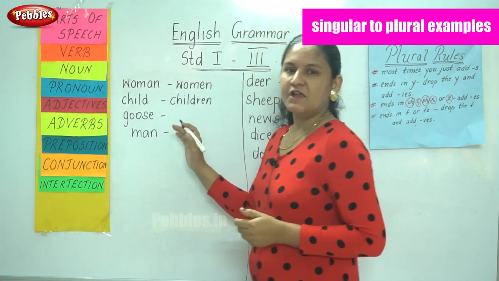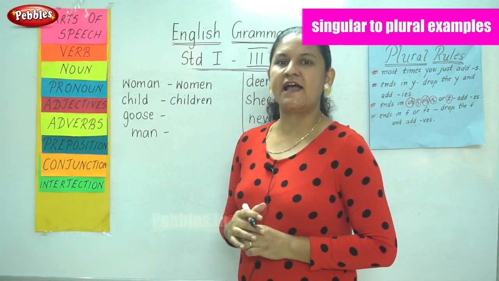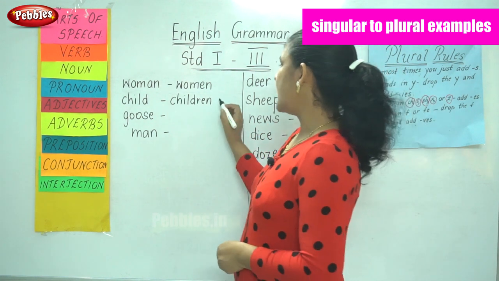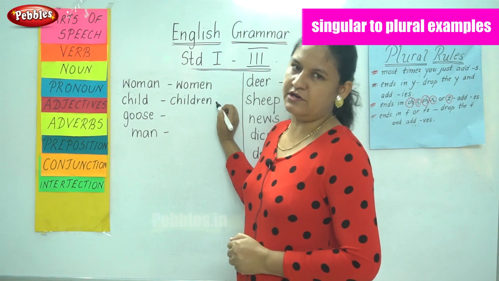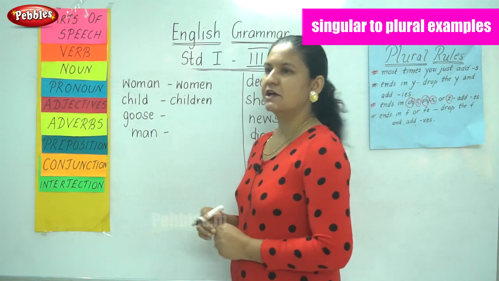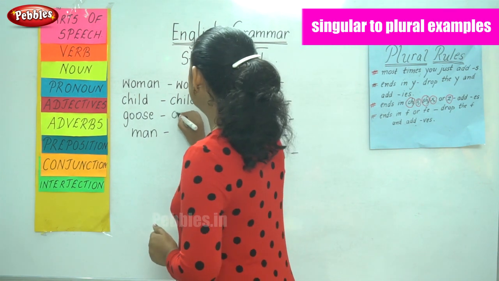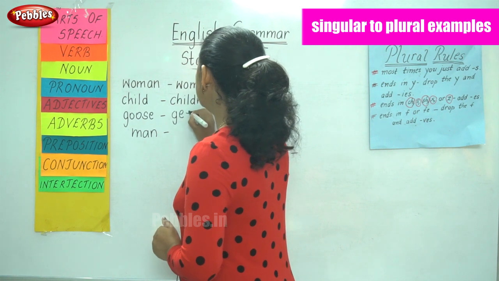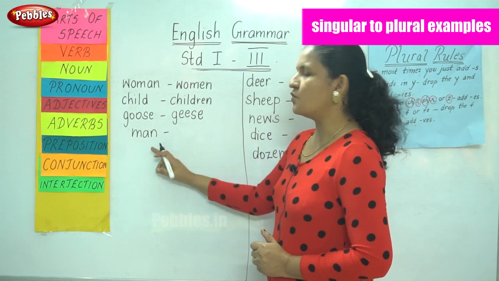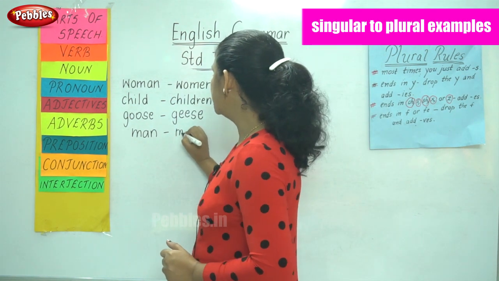So I add R-E-N to make it plural. And there is no word as children's. We only have children. We don't add an S to make it plural. So child, children. The next word is goose becomes many geese. One goose, many geese. And as we've already seen, one man, many men. So the A becomes E.